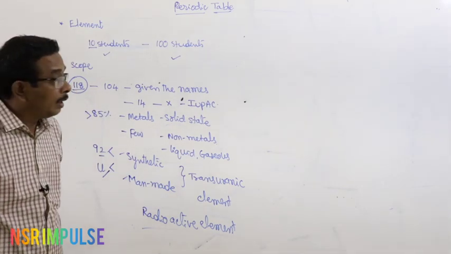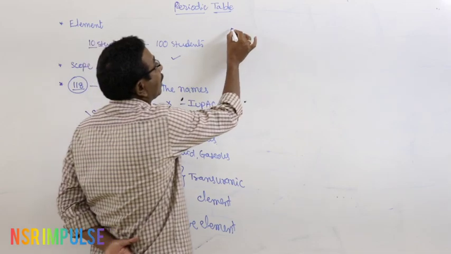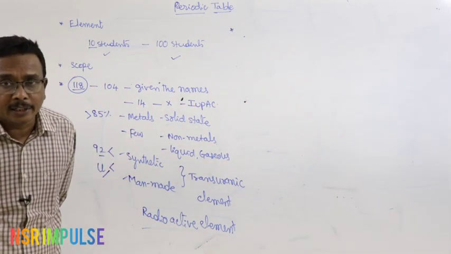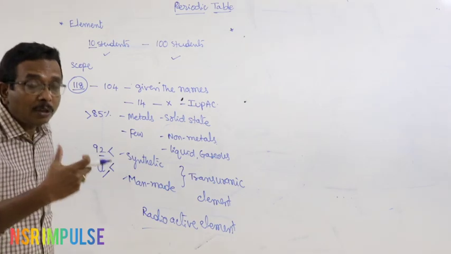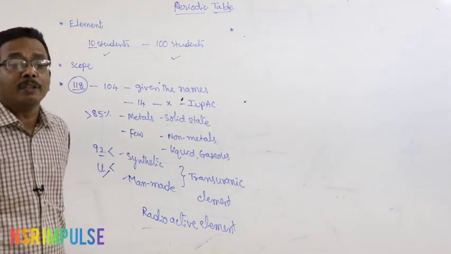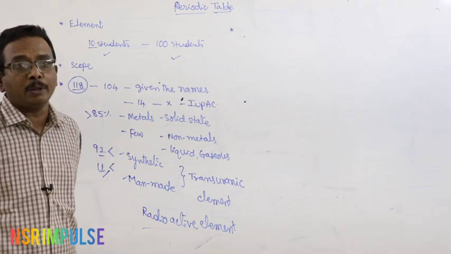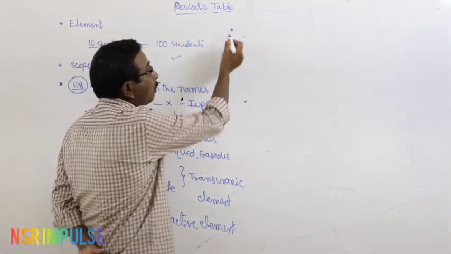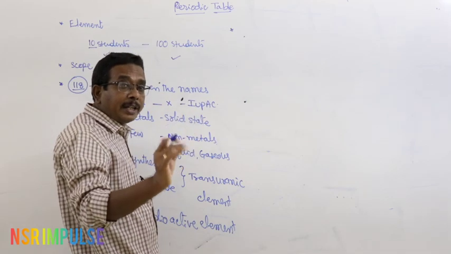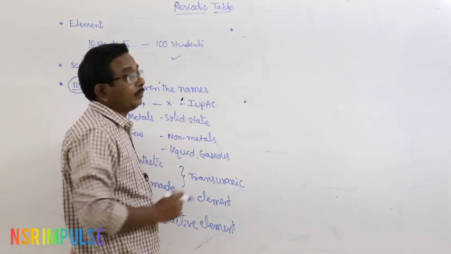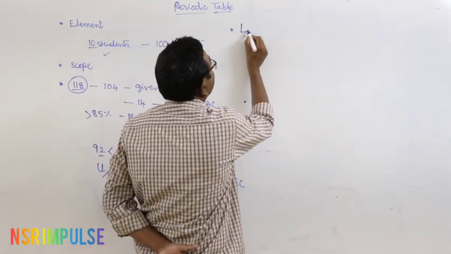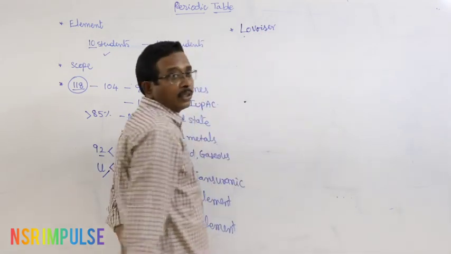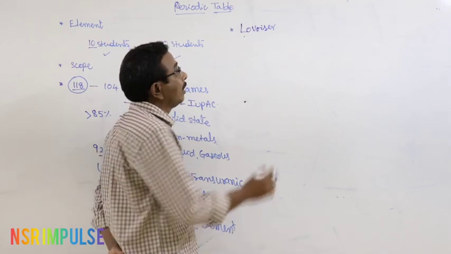But what about the periodic classification? How were the elements classified in olden days? And what about the development of the periodic classification? What about the history of the periodic table? That we have to discuss. In olden days, a very limited number of elements were available, and the first classification was given by Lavoisier, father of chemistry.